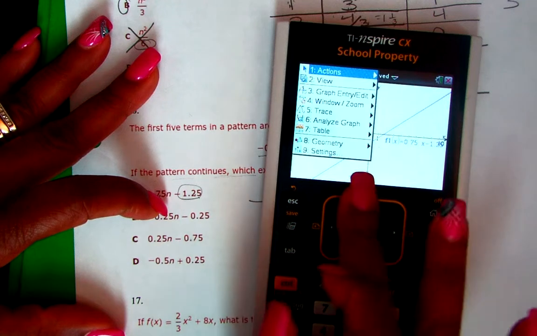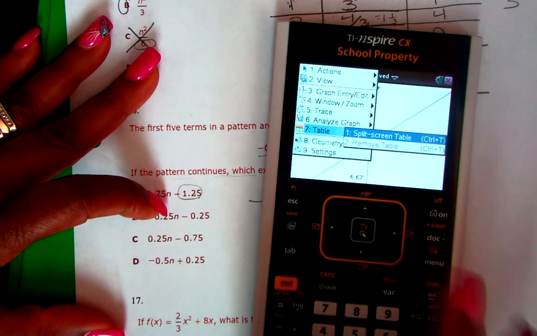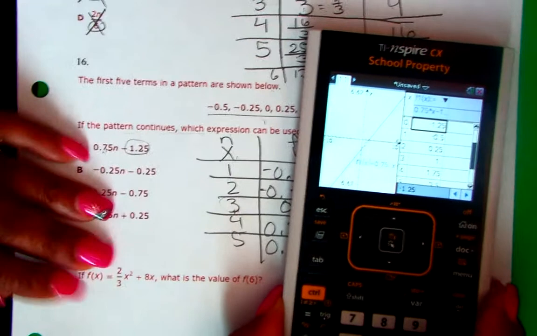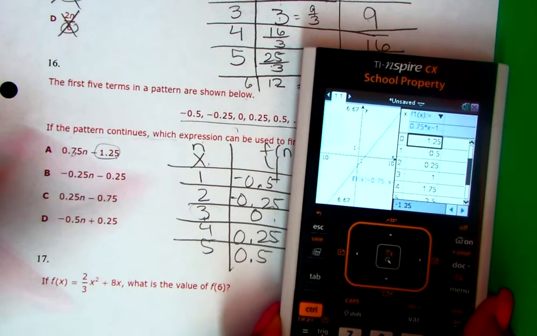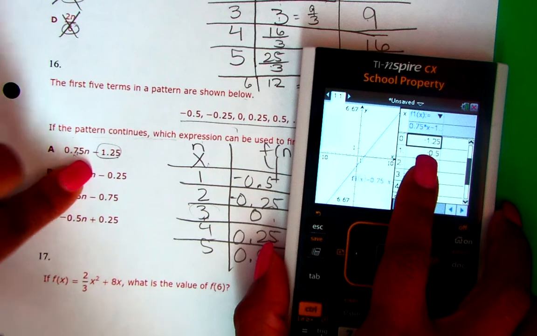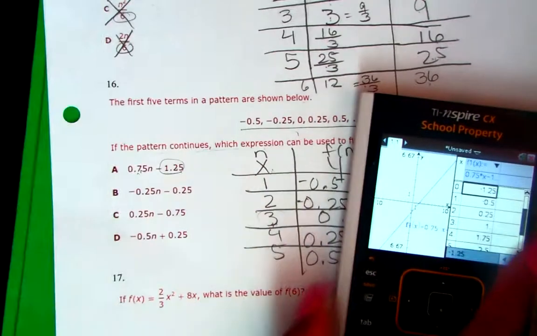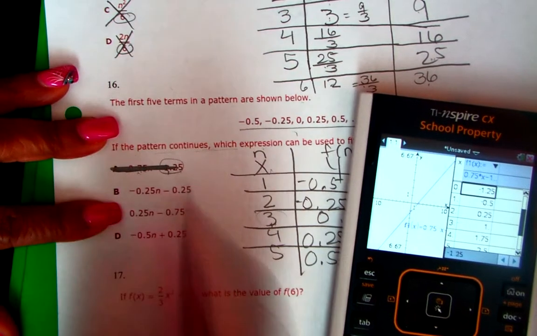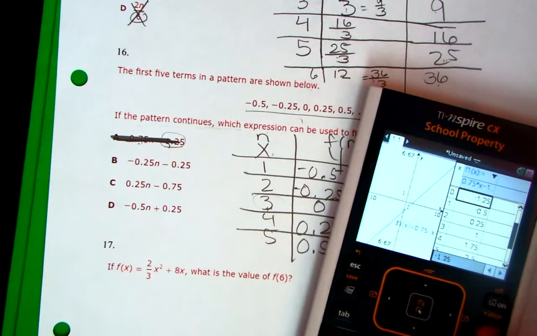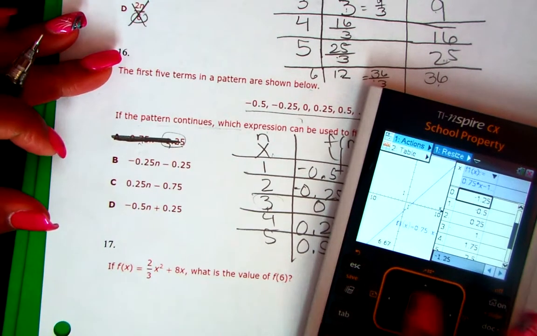Go to your table. And you see that you have here, for the first one, it should be a negative 1.25. And it doesn't start with that. So you know this is not your answer. Okay? And you can go on and on like that. That's what I was trying to tell you.